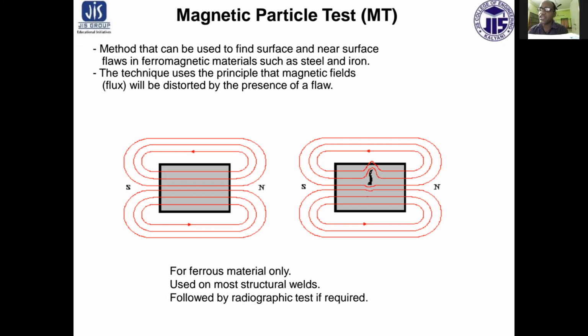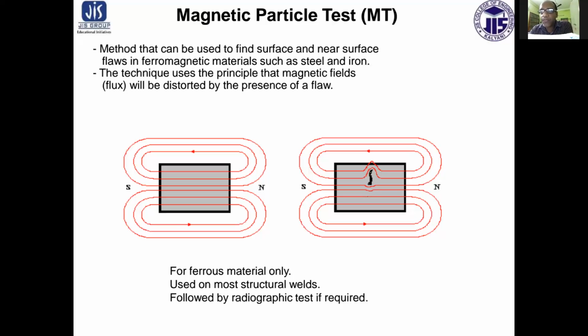The magnetization of the component is done either by an external magnetic yoke or coil, or by passing an electric current through it, as shown in this figure. A magnetic pole is formed at the crack or flaw, which causes the magnetic powder to concentrate on the particular area where flaws are present, and thus the flaws are easily detected.